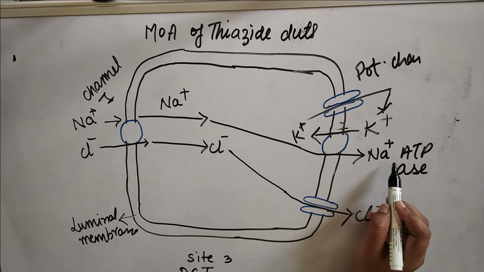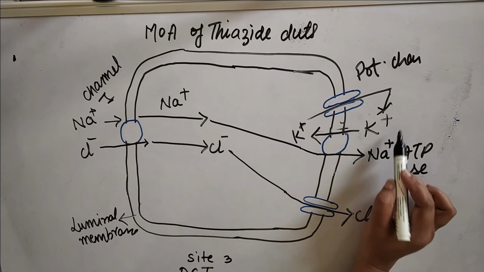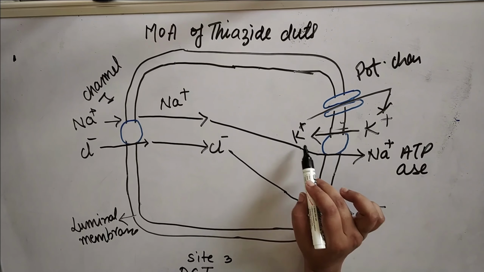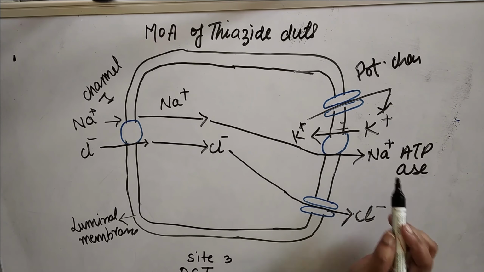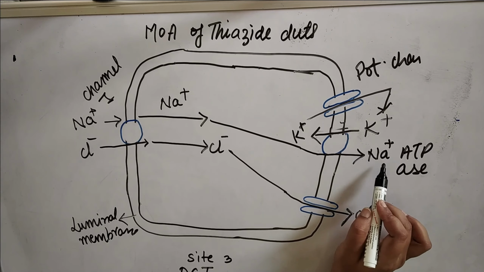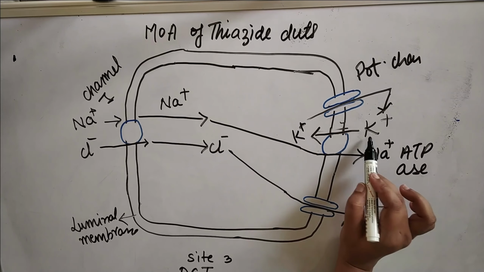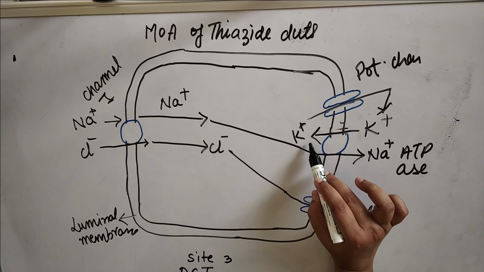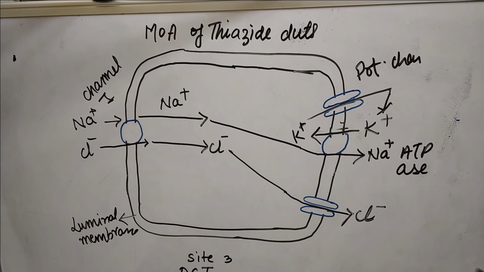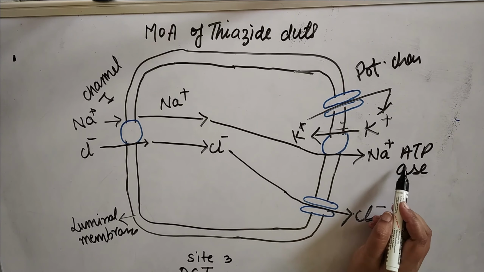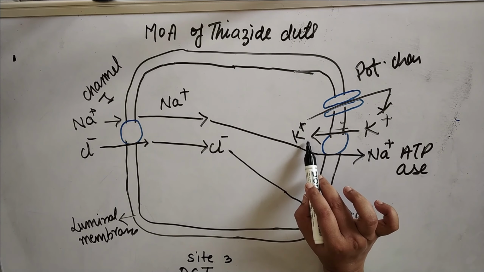So the sodium is leaving from this channel, and potassium is entering inside the DCT.